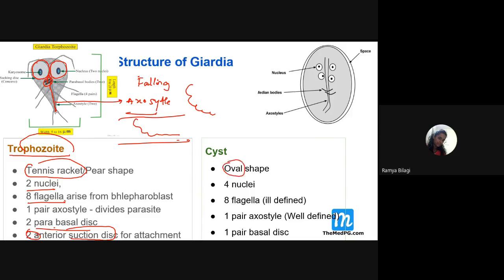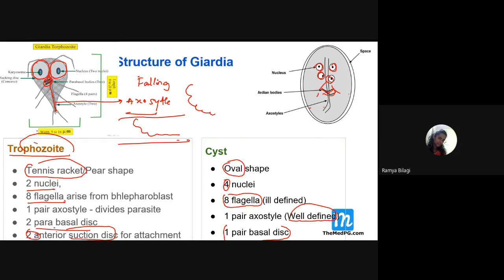Next, when we look at the cyst of Giardia lamblia, what is the shape of this cyst? It is oval in shape. And how many nuclei are present? Just count the nuclei. 4 nuclei are present, right? Very important is that even though it has 8 flagella, they are not well seen under the microscope. They are ill defined. It has only one pair of axostyle, which is well defined, and one pair of basal discs. These are the morphological features of the cyst and trophozoite of Giardia lamblia.